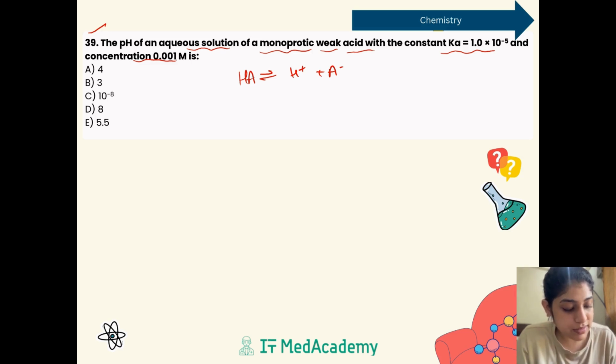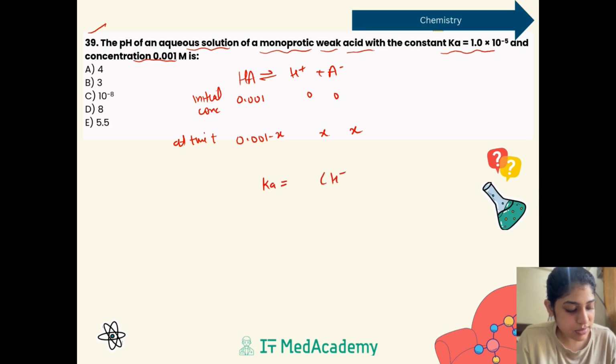So what's happening here is the initial concentration is given to be 0.001, and for the products it was 0. Now at time t, meaning at equilibrium, it will be 0.001 minus x. This will be x and x. So I will write the equilibrium constant. It will be H positive, A negative, over HA. So it will be x into x divided by 0.001 minus x.